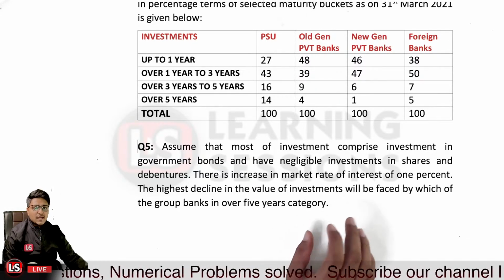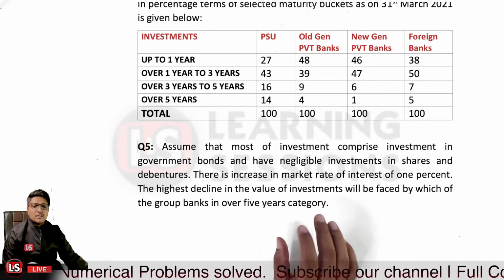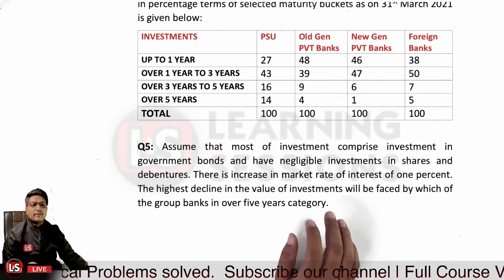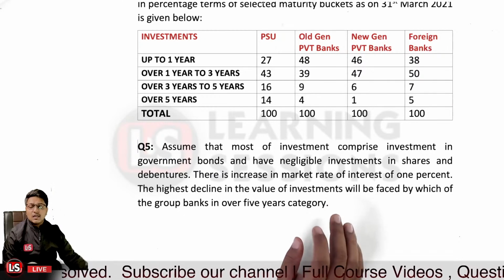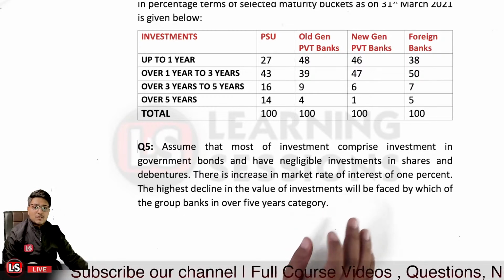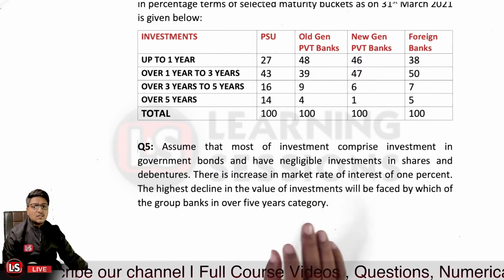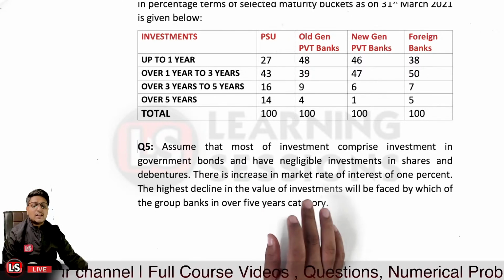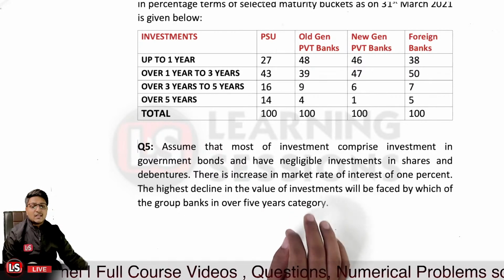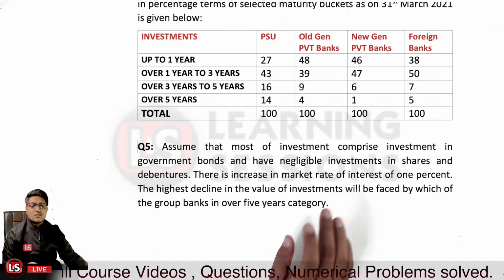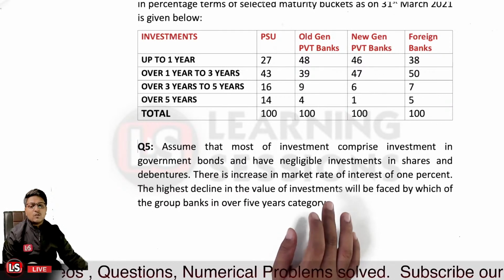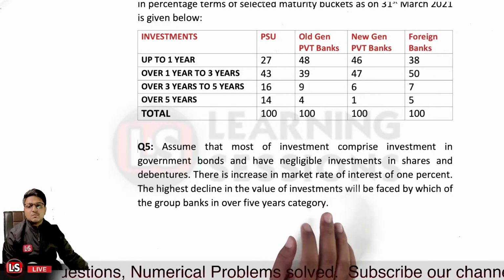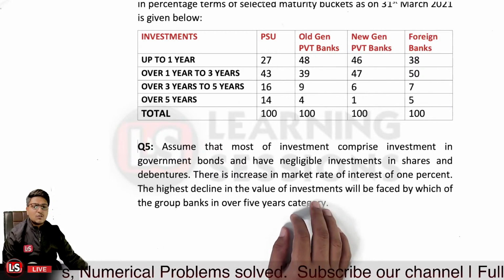In the over 5 year category, which bank will be facing the highest decline in the value of the investments, if there is a decrease in the market interest by 1%, and most of the investments are in government securities and government bonds, with negligible investment in the capital market, that is shares and debentures? Which bank will be most affected in this particular case? So what would be the answer?